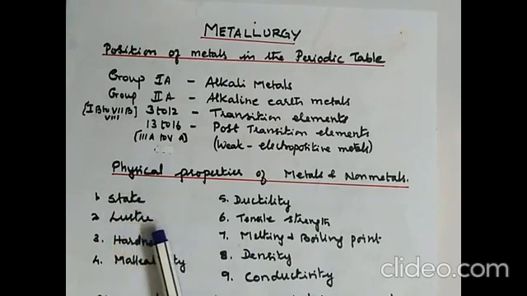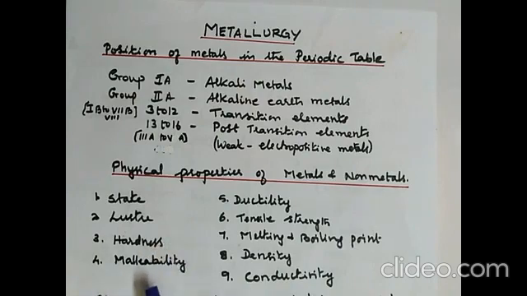Then we see the metallic luster. Metals are mostly lustrous. Non-metals are non-lustrous, they do not have a shiny surface except graphite and iodine. Third is hardness. Metals are generally hard except potassium and sodium, which are soft metals that can be cut with a knife. Non-metals are usually soft except diamond, which is the hardest substance known.